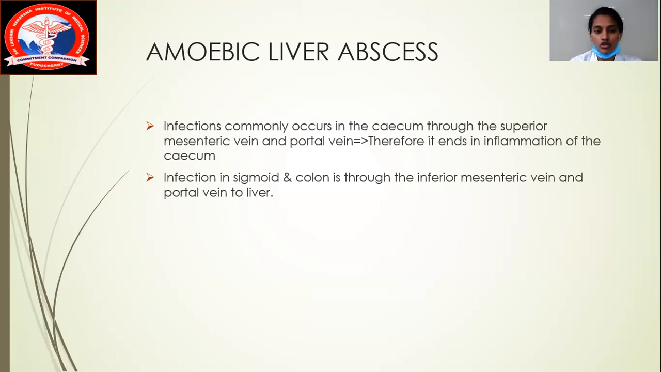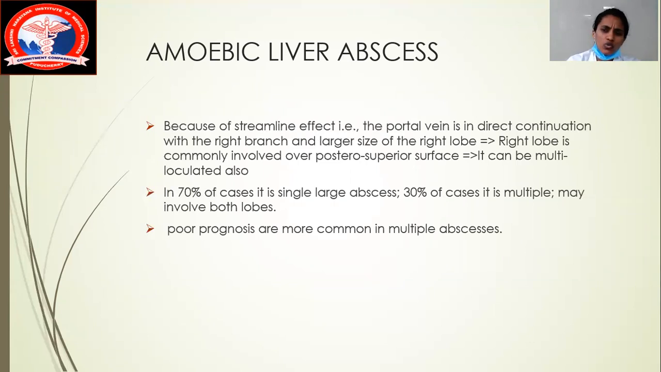The second thing we can also see is infection in the sigmoid colon. This is the second most common, which is mostly through the channel of the inferior mesenteric vein and portal vein, which travels to the liver. So I can ask you, why portal vein? Everywhere you can see portal vein in both conditions, right? Why portal vein? Because of the streamline effect.